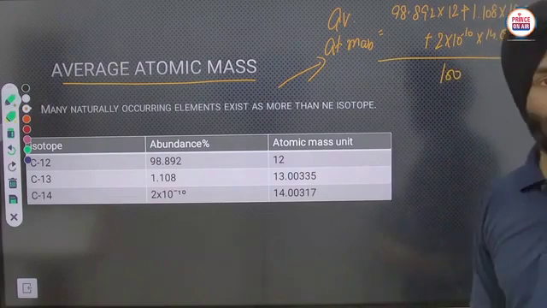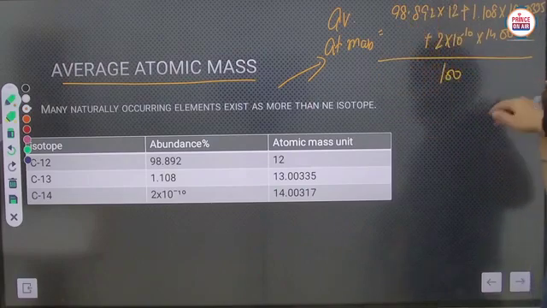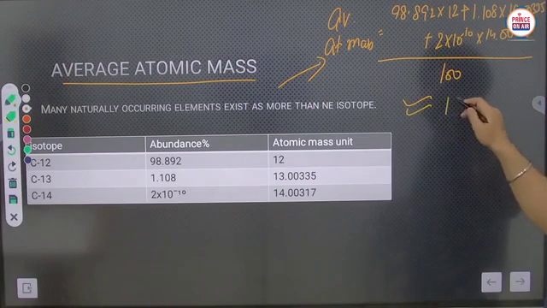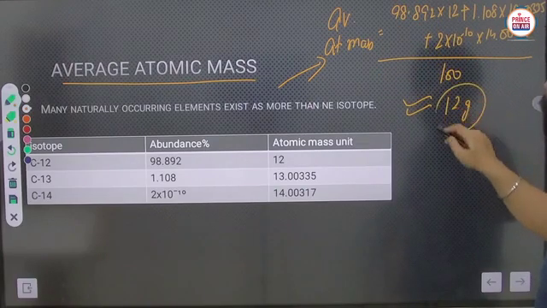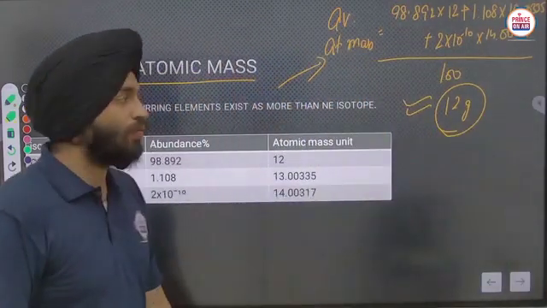We are considering the total mass of the sample to be 100 gram. So we calculate this value, and approximately you will get 12.01 gram, or approximately you can say 12 gram.